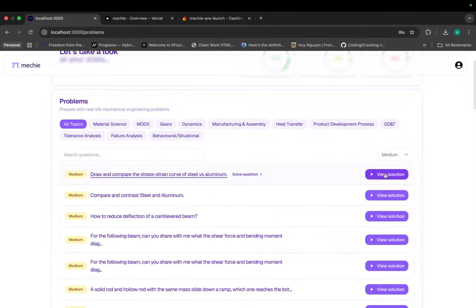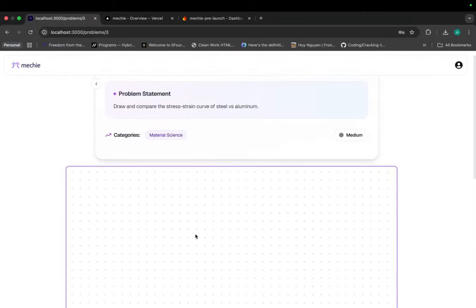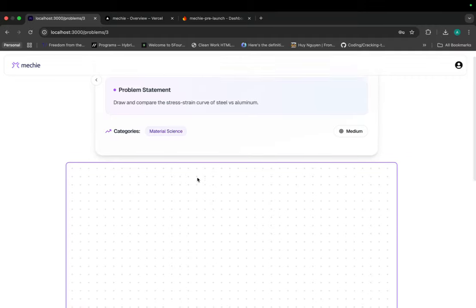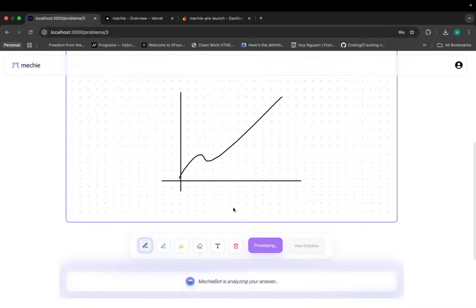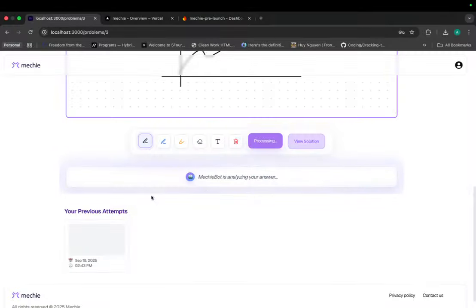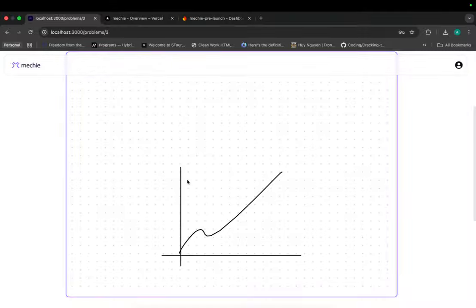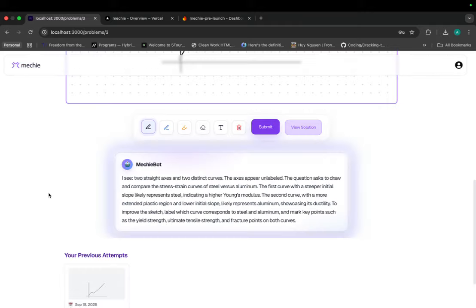If you want to see a solution, it prompts you to attempt the question first. So here's where you attempt the question. It says draw and compare the stress strain curve of steel versus aluminum. So we can make the axes, and let's say I just submit. This is an AI feature which generates feedback based on what you have drawn. It also stores your previous attempts and tracks the time when you have done it. So if you want to revise, it allows you to do that.